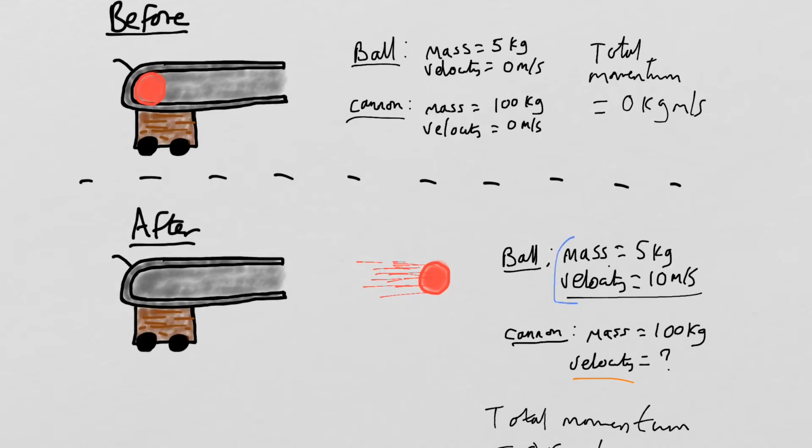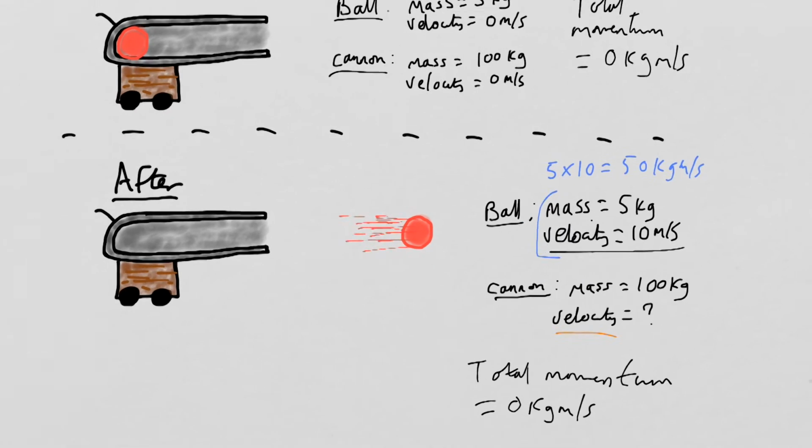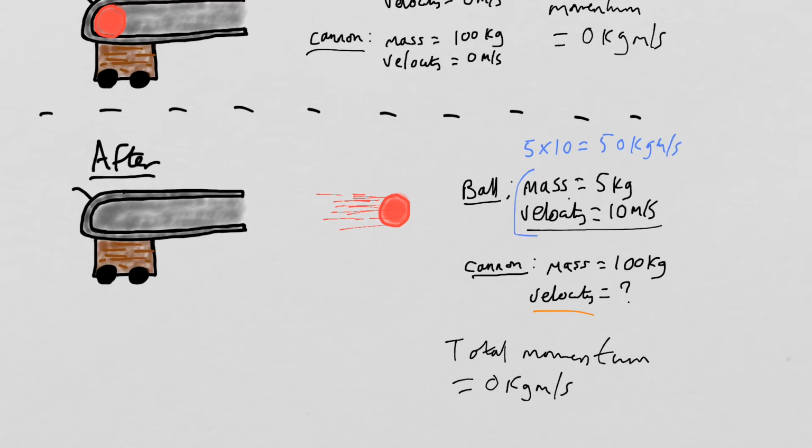Firstly, we can work out the momentum of just the ball on its own. That's going to be 5 kilograms times 10 meters per second, mass times velocity, and we get an answer of 50 kilogram meters per second.